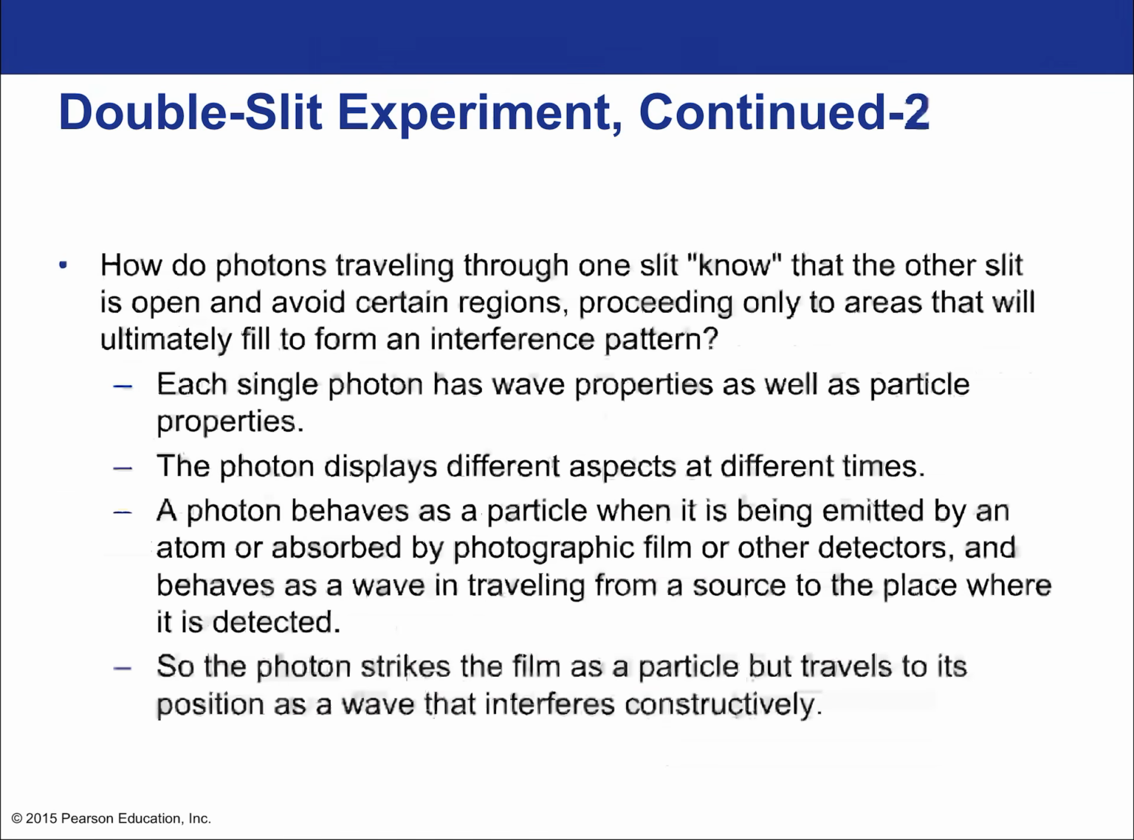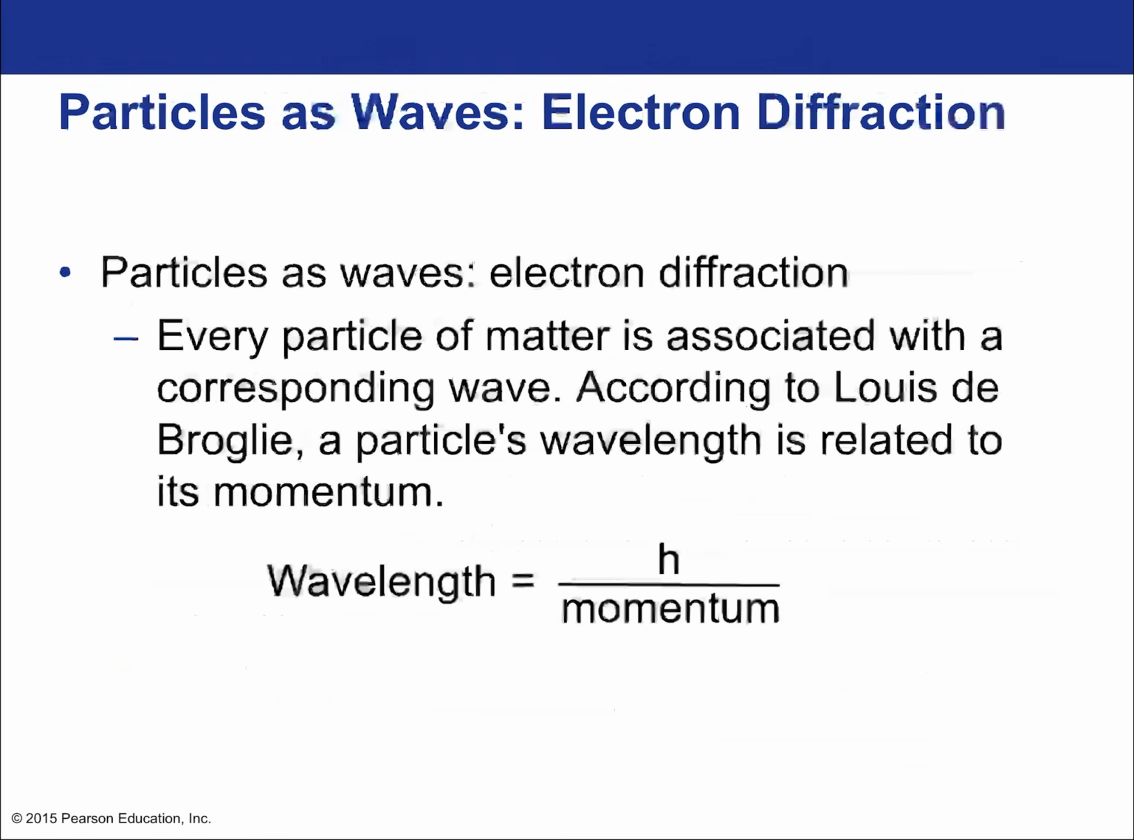Well, each single photon has wave properties as well as particle properties. The photon displays different aspects at different times. The photon behaves as a particle when it is being emitted by an atom or absorbed by a photographic paper. So when the photon strikes the film as a particle, that's great, but it travels to its position as a wave that interferes constructively.